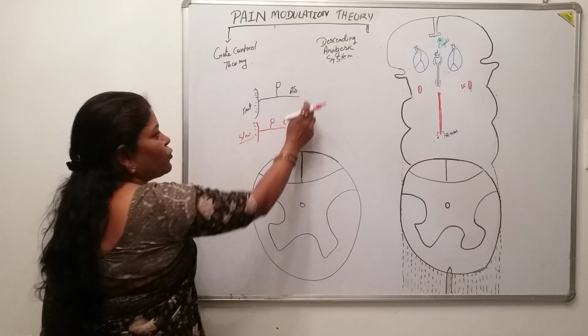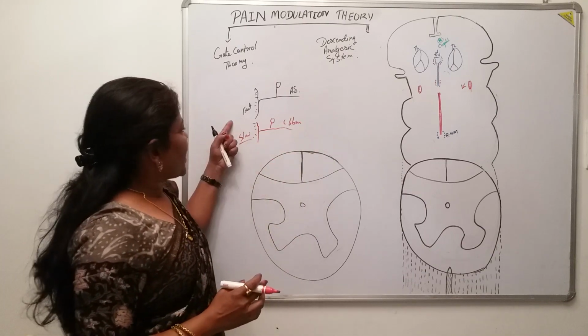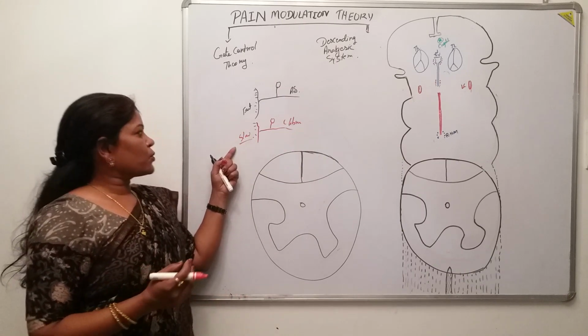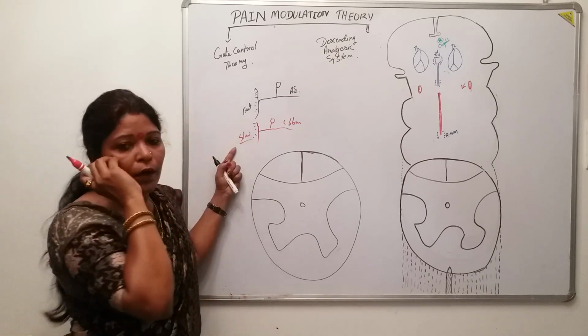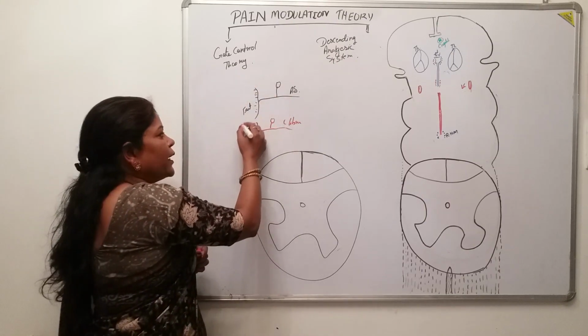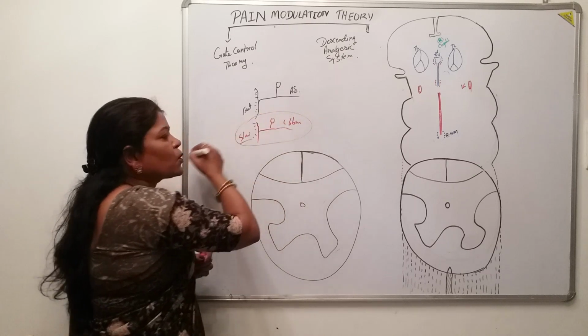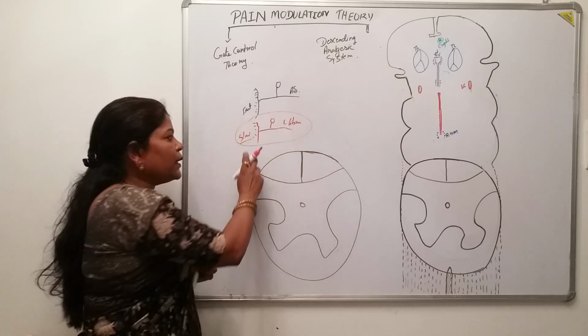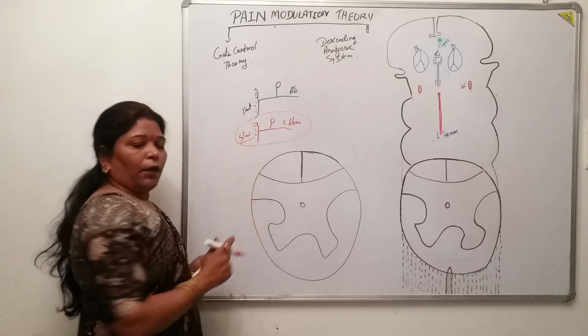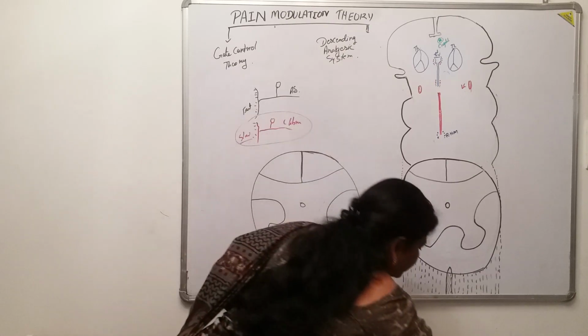That means there are two varieties of pain, fast pain as well as slow pain. In this pain modulation theory, both pathways will be seen, but especially the emphasis is on the slow pain pathway. It is mainly modulated by these theories. So the slow pain fibers are very important.